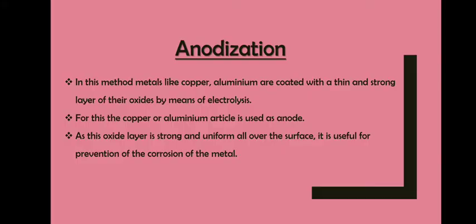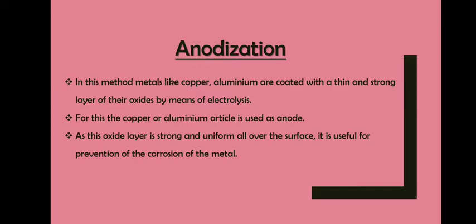Next process is anodizing. In this method, metals like copper and aluminium are coated with a thin and strong layer of their oxides by means of electrolysis. Right? So you will put a layer of another substance on a particular metal. For this, the copper or aluminium article is used as anode. Anode will be positively charged. Okay. As this oxide layer is strong and uniform all over the surface, it is useful for prevention of the corrosion of metal.